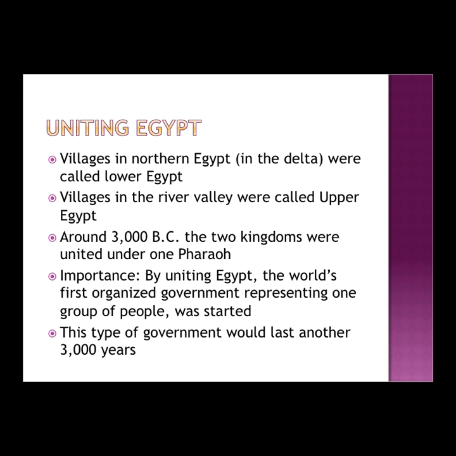Uniting Egypt. Villages in the delta were called Lower Egypt, and the villages farther inland in the river valley were called Upper Egypt. And for a while the two kingdoms were separate, but in 3000 BC they were united. And this is really important because the world's first organized government was formed, and this government was able to survive for another 3,000 years.